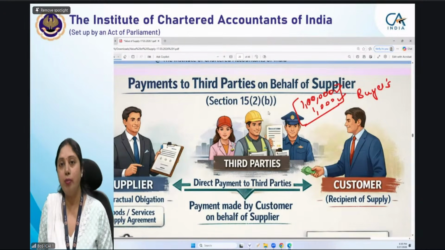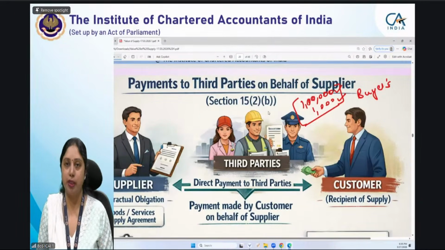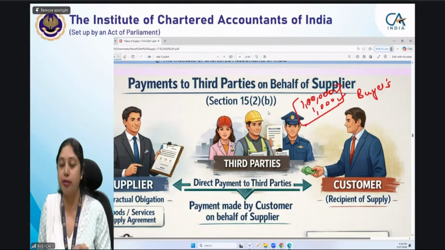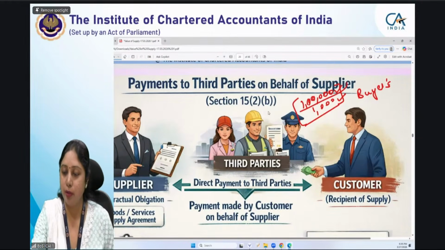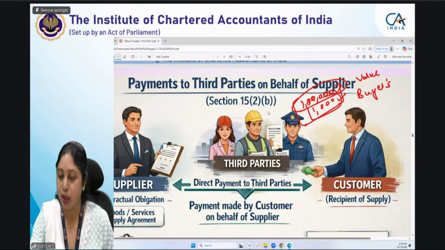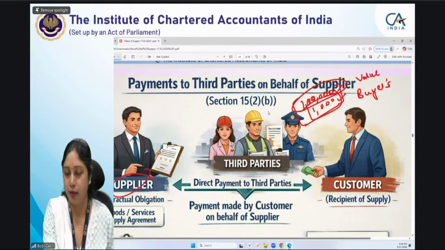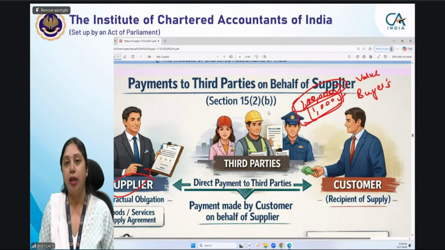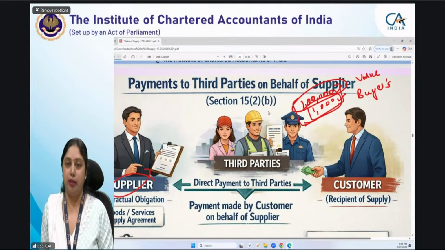So if I go by the definition of transaction value, if I read it literally, then what would I say? 1 lakh rupees I have actually received. This is the price actually received from my buyer, so this would be my value of supply. But that is not the case. This 1000 rupees which my supplier was liable to pay, though the buyer has paid it, will also be included in the value.